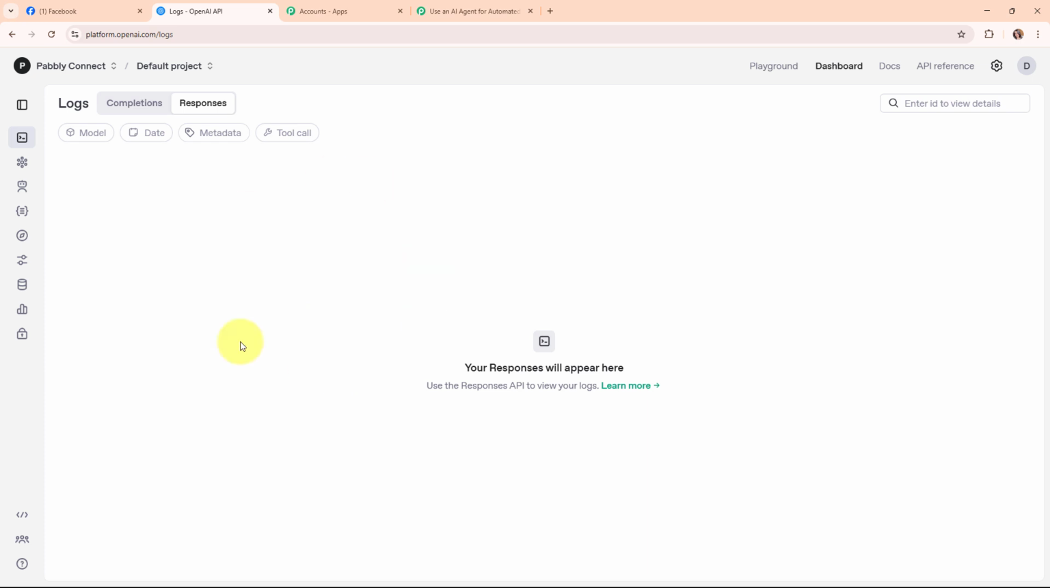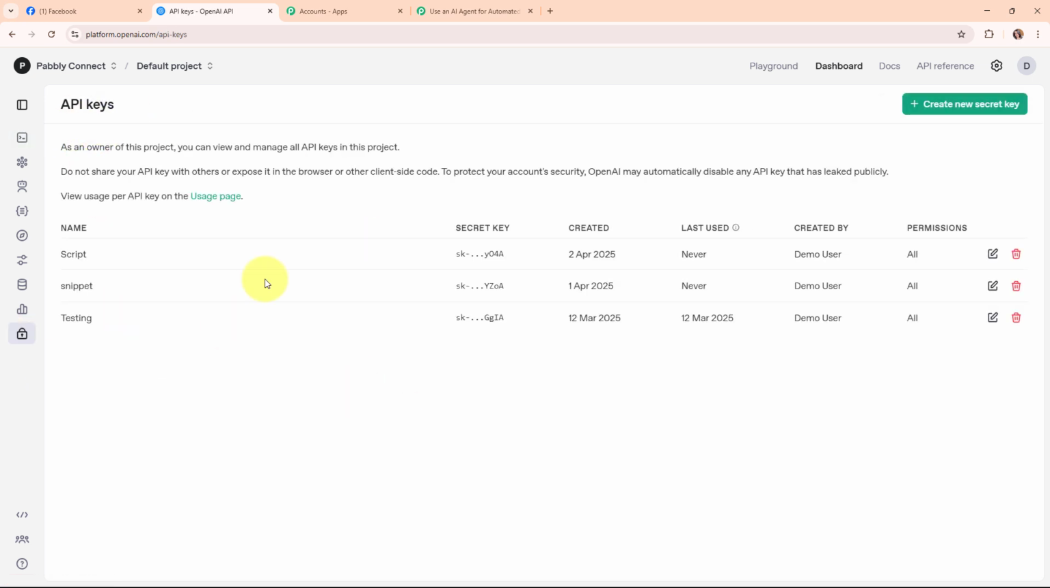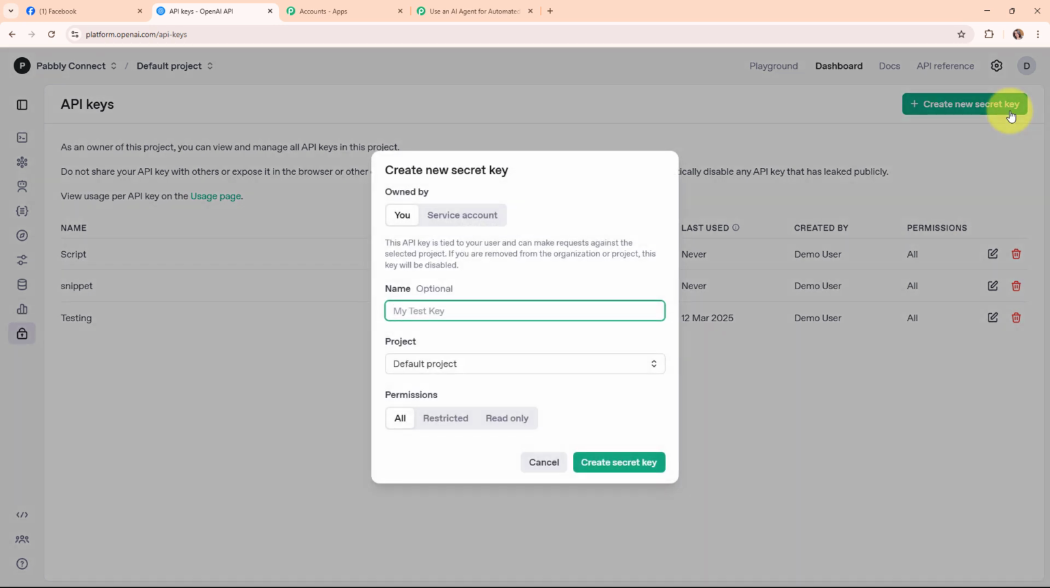And from here, I'm going to access API keys given in the left side bar. And here under API keys, you can see all the existing keys. So I'm going to create a new secret key by clicking on this create new secret key. And then I'm going to give a name to my key, that is translation application over here, and then I'm going to select my project as default project, and then I'm going to click on this create secret key.